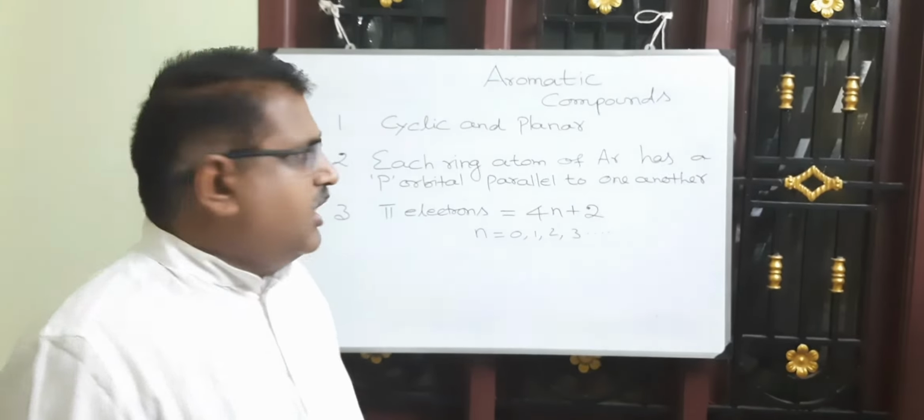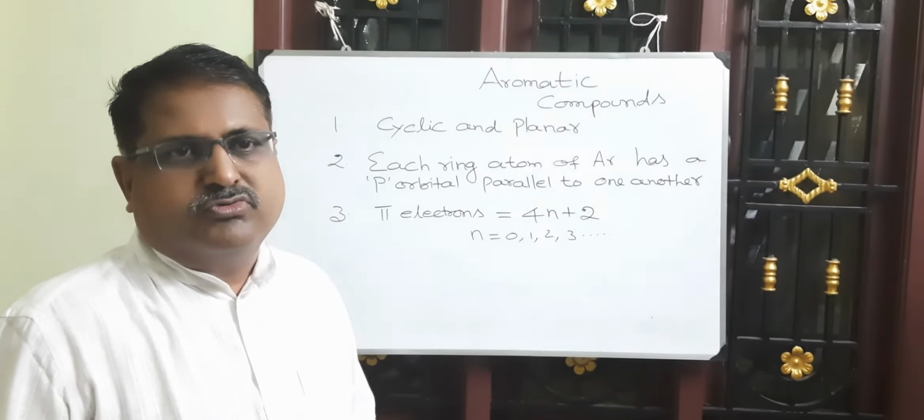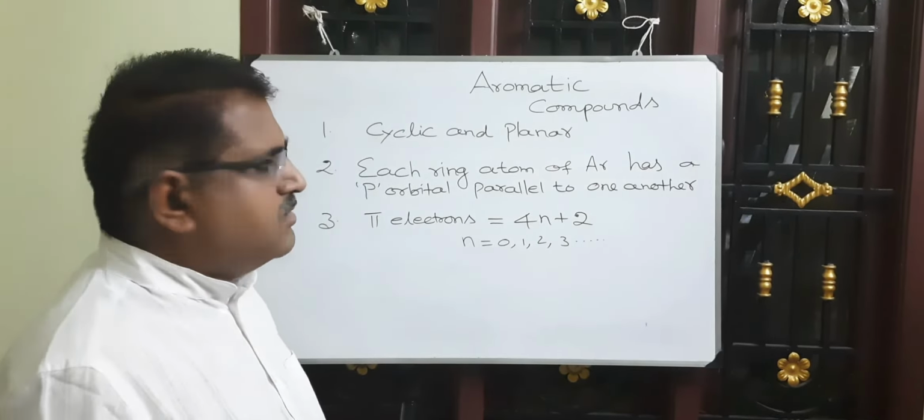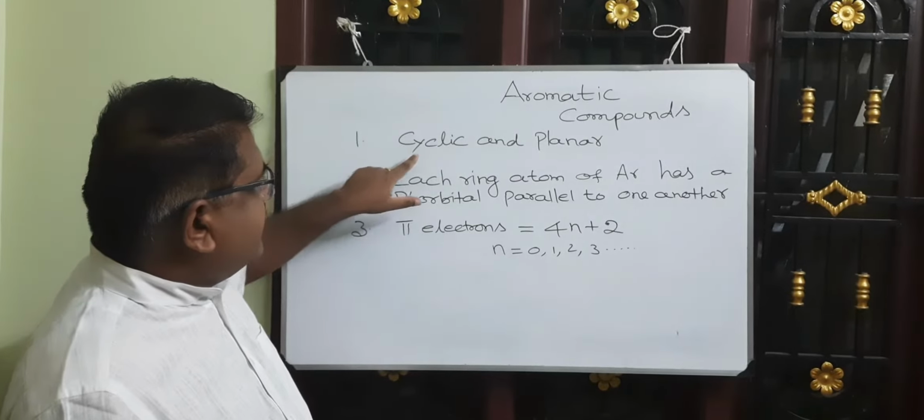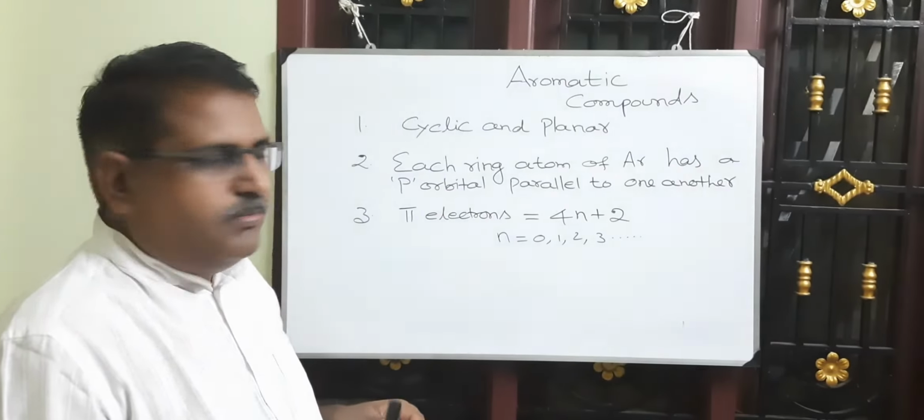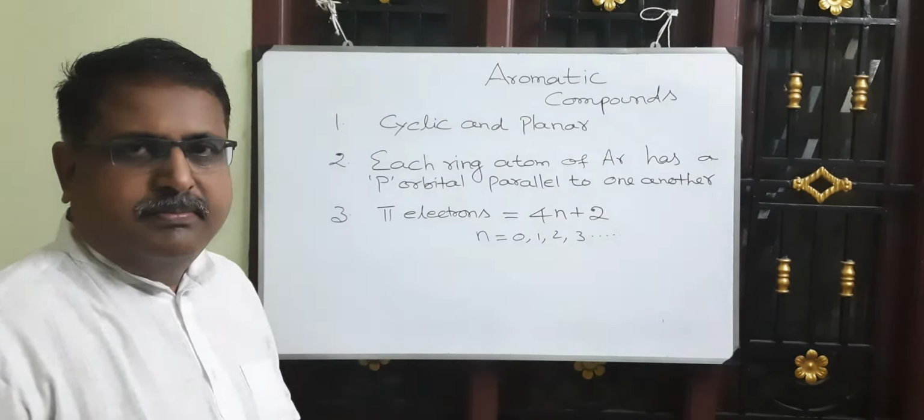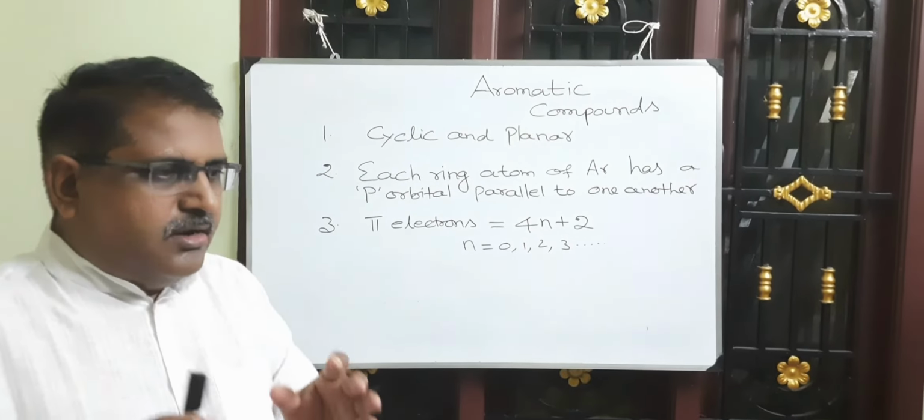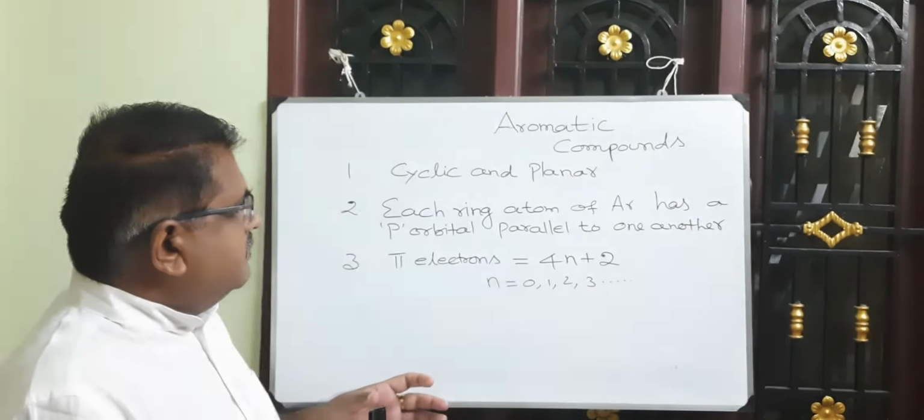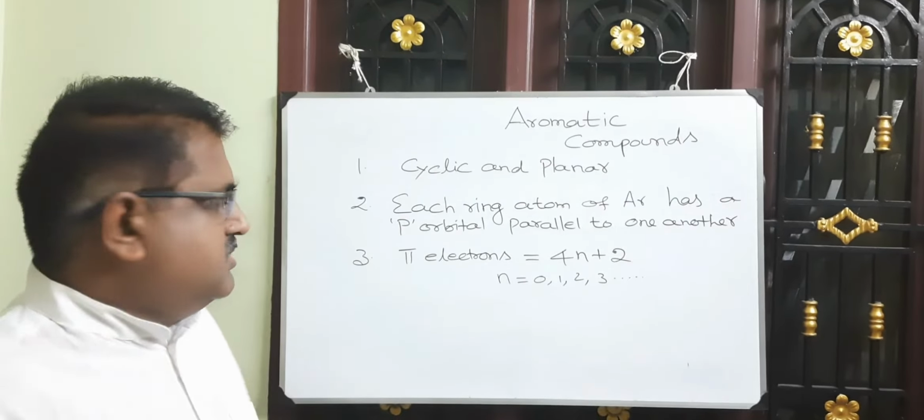In this video, I will be discussing aromatic compounds. What are aromatic compounds? Aromatic compounds are organic compounds depicting the following structural features. Aromatic compounds are cyclic and planar in nature. Each ring atom of aromatic compounds has a p orbital parallel to one another in order to have continuous overlap for delocalization of pi electrons.